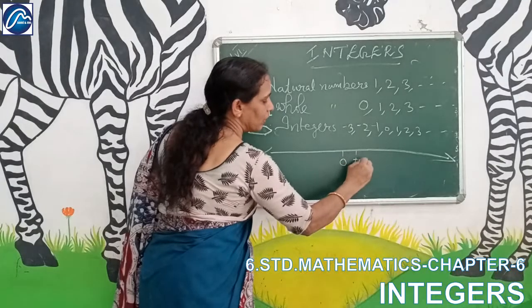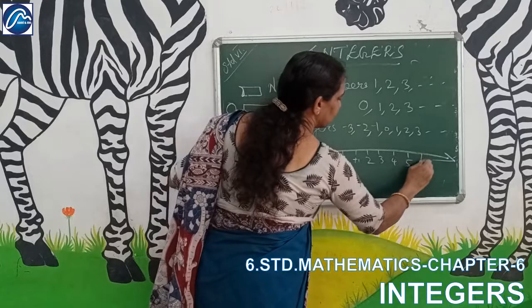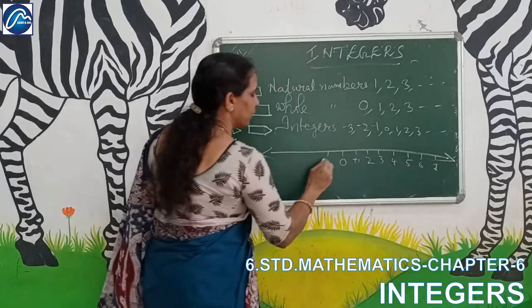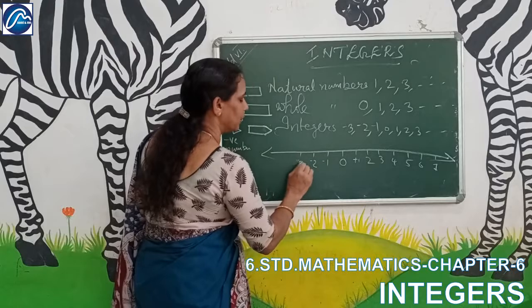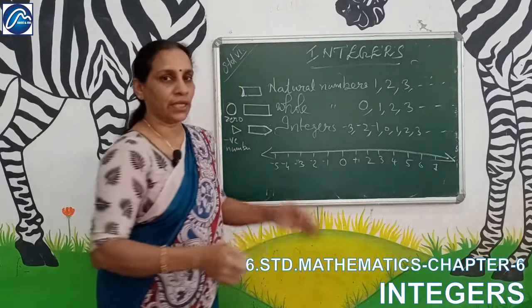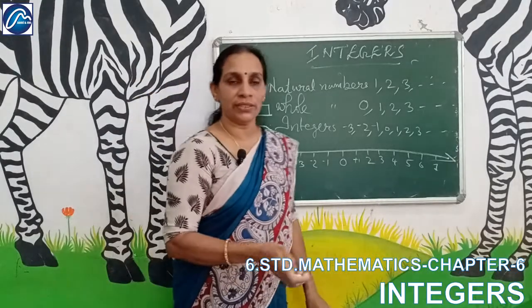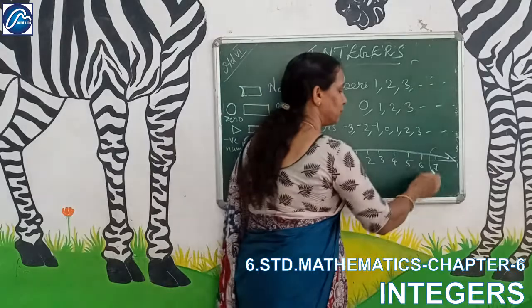0, then plus 1, 2, 3, 4, 5, 6, 7. Here minus 1, minus 2, minus 3, minus 4, minus 5. If you are asked to point plus 7, this is plus 7.